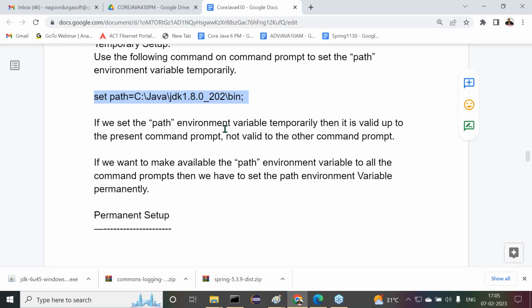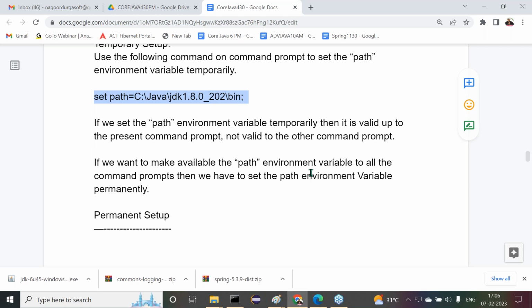That is not valid for all the command prompts. But what is my requirement here? My requirement is I want to make that setup available throughout the whole system, that means all the command prompts. If you want to make this setup available to all the command prompts, then we have to go for a permanent setup. Clear or not? Can I go for the permanent setup?